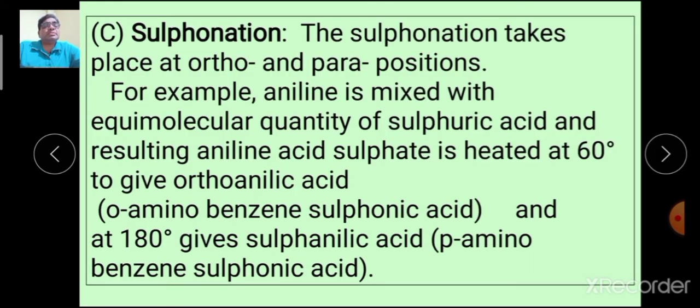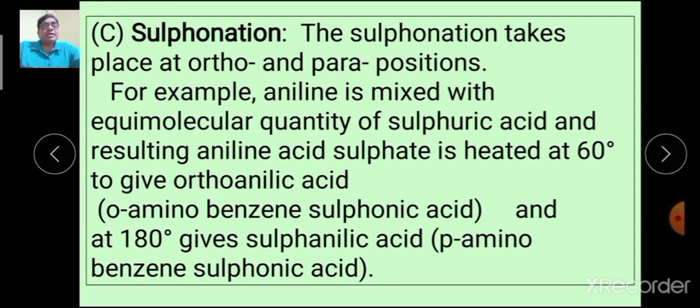The last electrophilic substitution reaction is sulfonation. Of course, sulfonation takes place again on the ortho and para positions because they are activated for this substitution. Here aniline is mixed with equivalent quantity of sulfuric acid and the resulting aniline acid sulfate is heated at 60 degrees to give ortho-anilic acid.